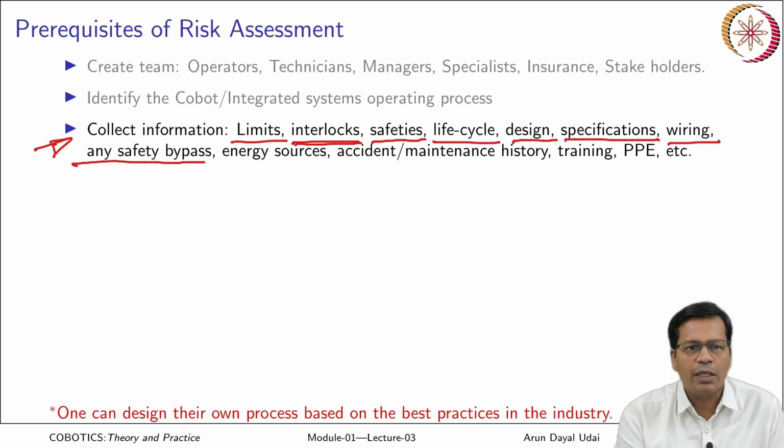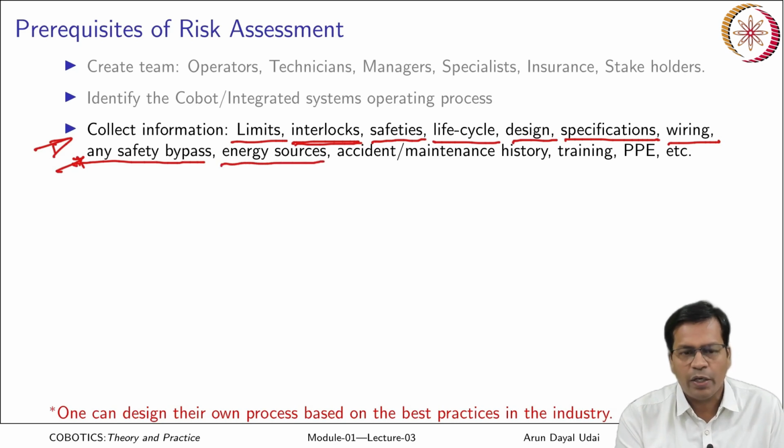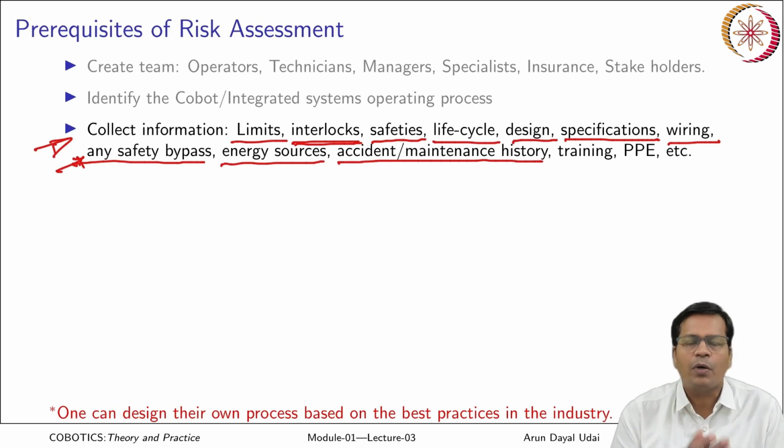This normally should not be done. It is never to be done, but if at all, post assessment, it is found, this is to be identified as well and it is to be marked. Okay. Energy sources: where the energy is coming from, whether any emergency source exists or not. Accident or maintenance history: the history of the cobot is to be studied before we do any assessment on it.